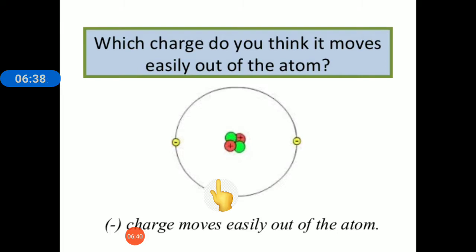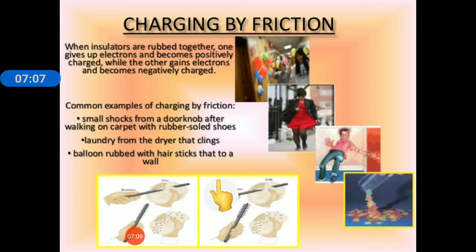So always remember this: when an atom loses an electron, it becomes positively charged, and when an atom gains an electron, it becomes negatively charged. So a charged body having an extra electron is negatively charged, and a charged body that is deficient in electrons is said to be positively charged. Now the question arises, how can we make an atom lose an electron or gain an electron, or how can a neutral or uncharged body be charged.